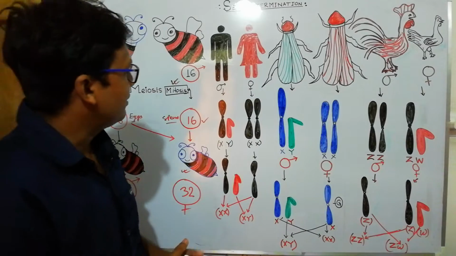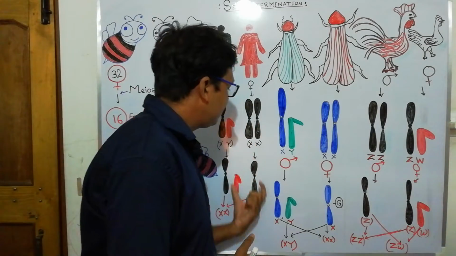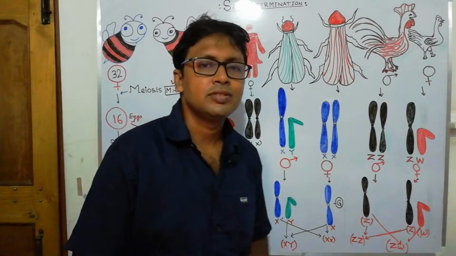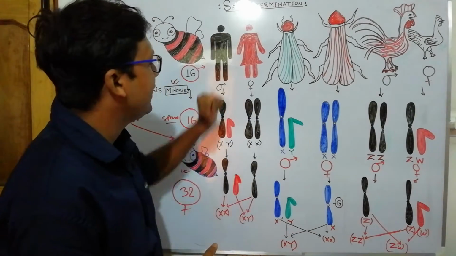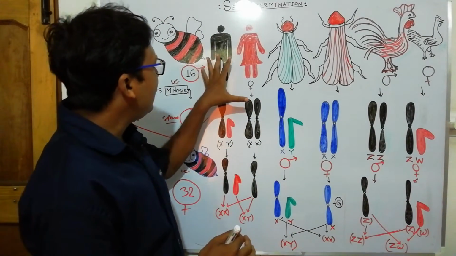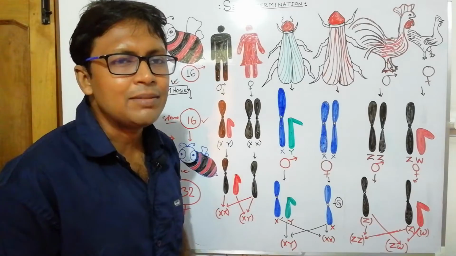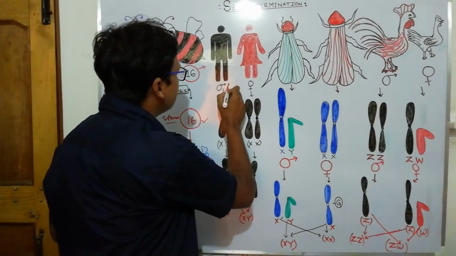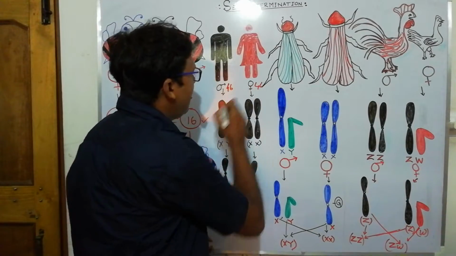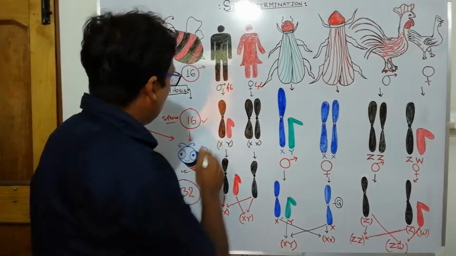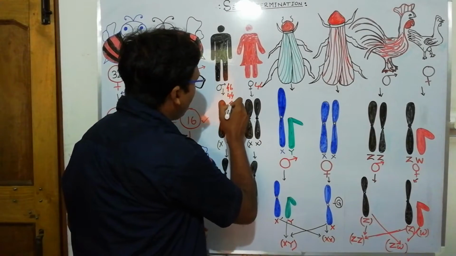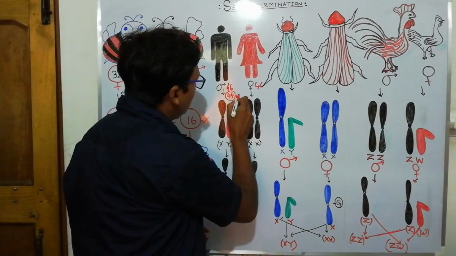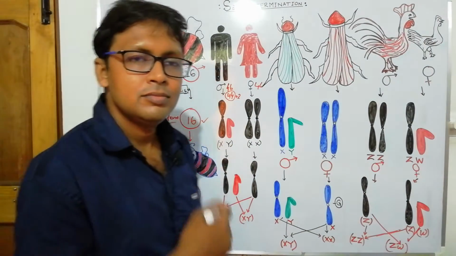Then we will discuss the XY type of sex determination. In the case of human beings, what happens? The male has 46 and the female also has 46 as the diploid number of chromosomes. Out of 46, 44 are autosomes and 2 are sex chromosomes.